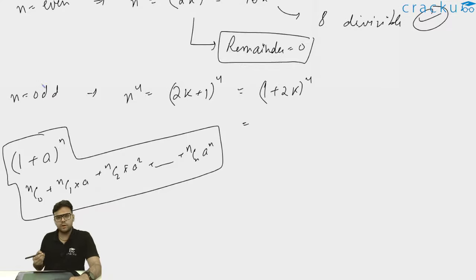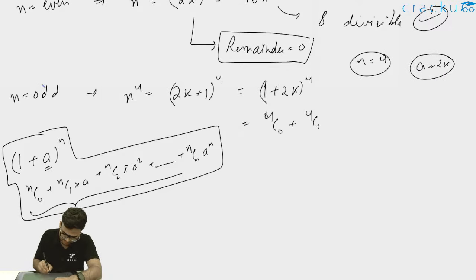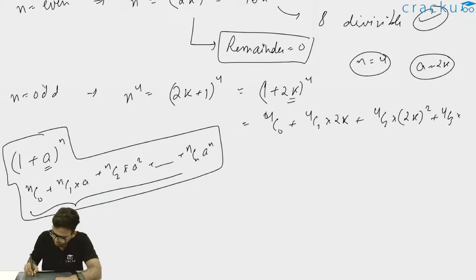Now n to the power 4 is 1 plus 2k to the whole power 4. If I use this formula, nC0, nC1 basically represent the combinations. So n is 4 now. I can write 4C0 plus 4C1 into a, where a is 2k. So 4C1 into 2k plus 4C2 into 2k whole square plus 4C3 into 2k whole cube plus 4C4 into 2k to the whole power 4.